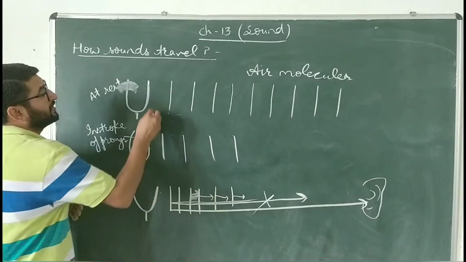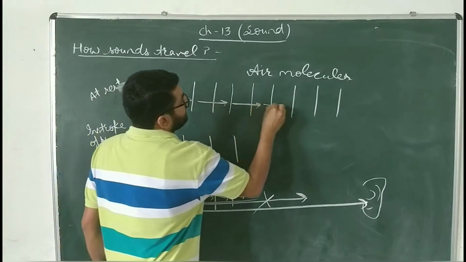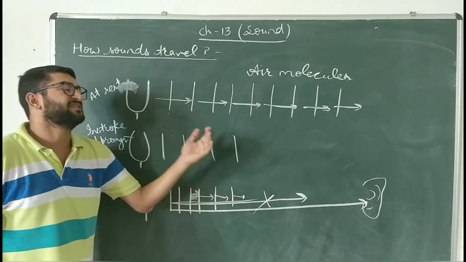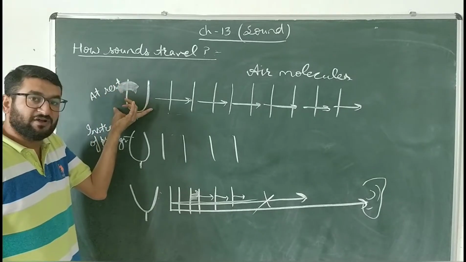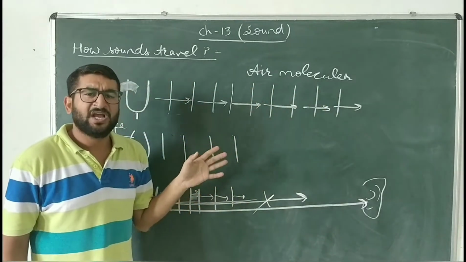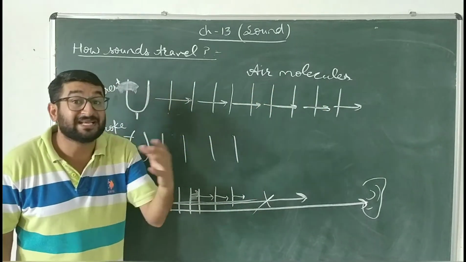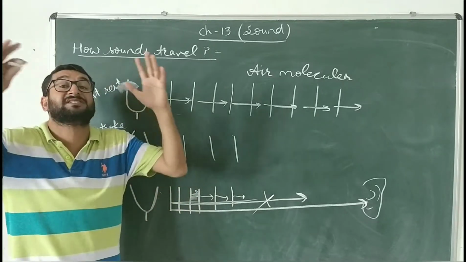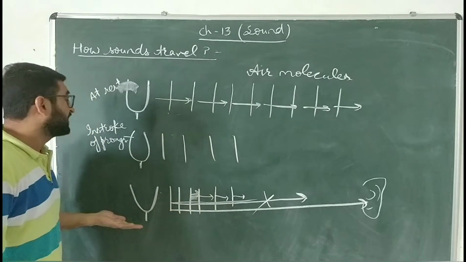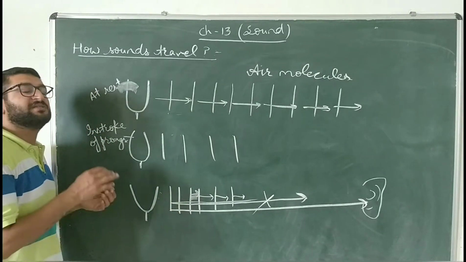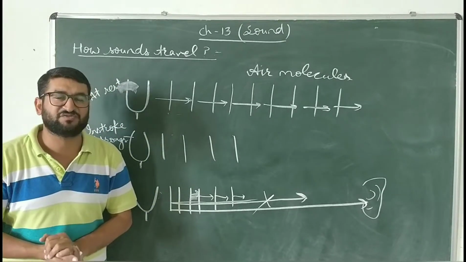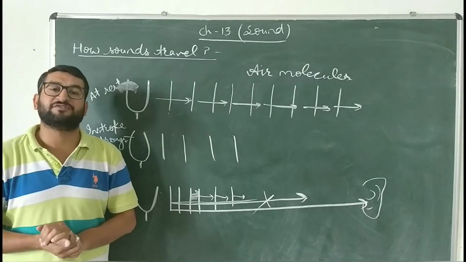In sound, the molecules transfer the energy from one to another, and by this transfer of energy, the sound travels from its production to the person, to the object which is hearing. In our usual life, we use mics, microphones, to enhance the sound, to amplify the sound energy. So that's how sound travels. Sound travels from one part to another by the energy transfer between the molecules of the medium.